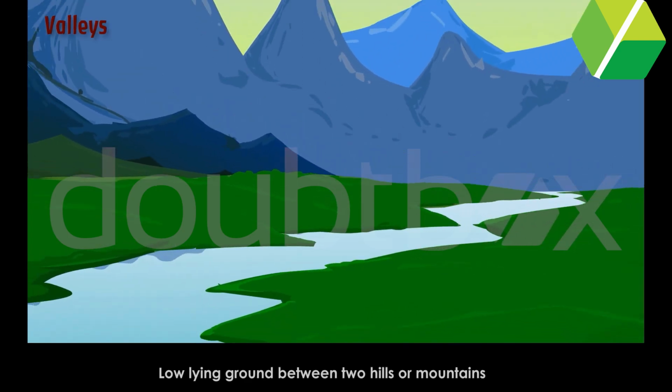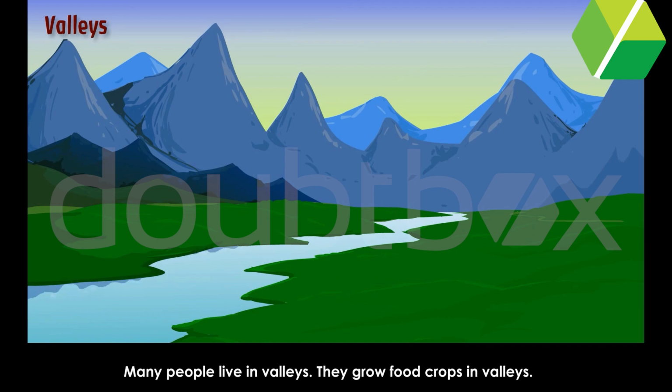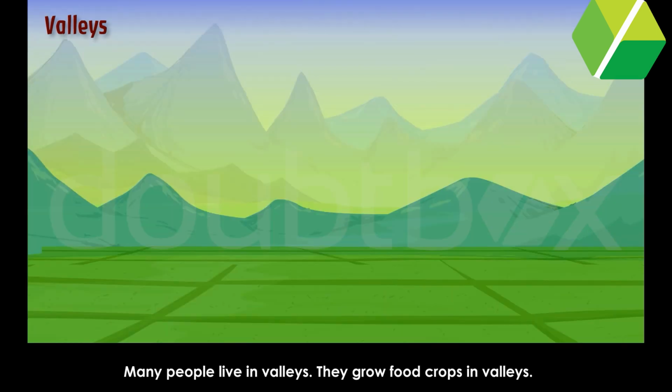Valleys. Low-lying ground between two hills or mountains is called a valley. Many people live in valleys. They grow food crops in valleys.